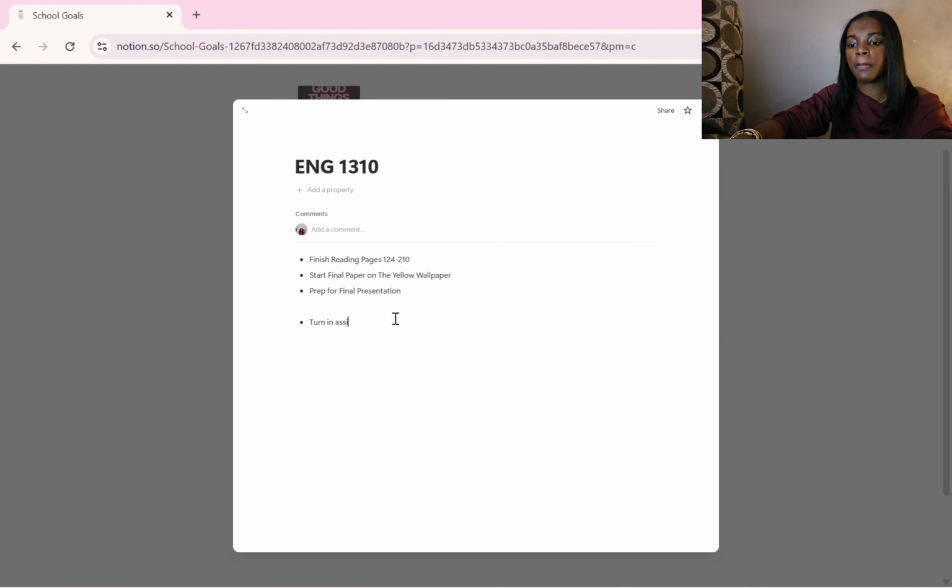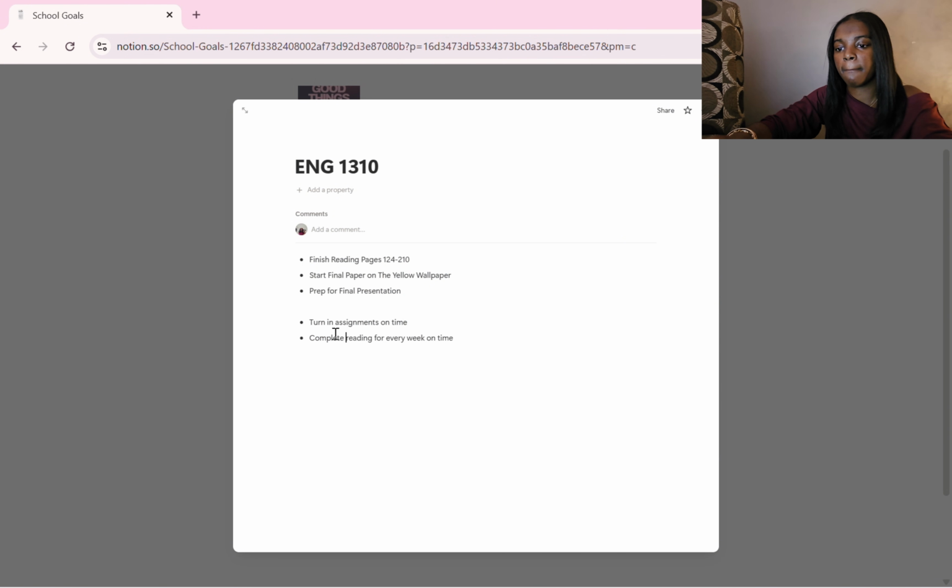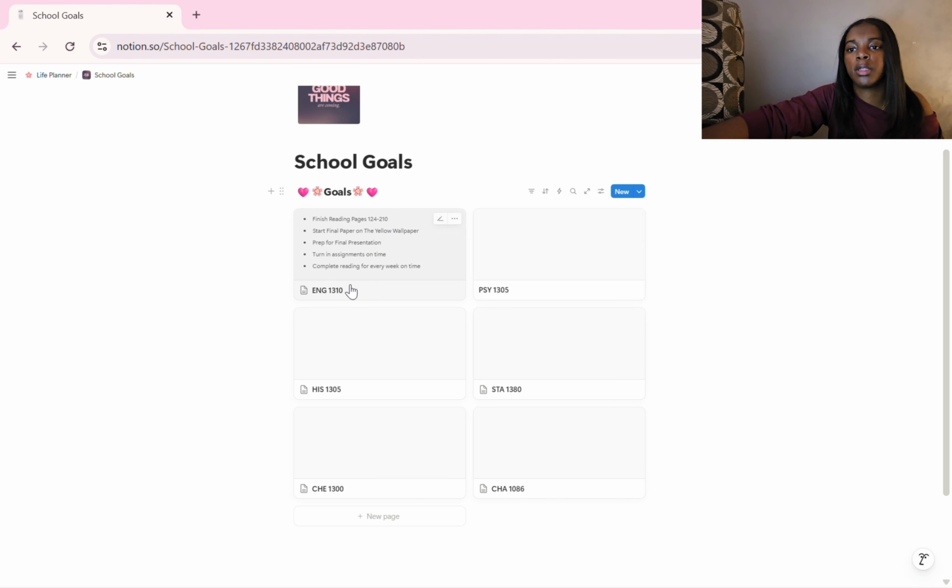turn in assignments on time, if I'm struggling to do that, or complete reading every week on time, because I did struggle with that last semester. But it'll be stuff like that. I go through it throughout the semester to make sure it's done.